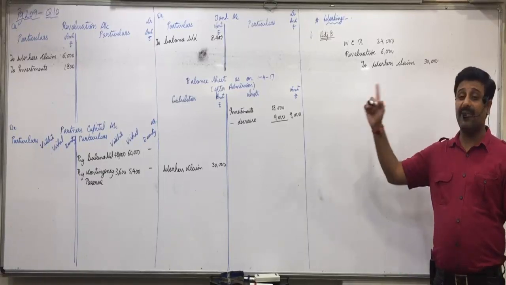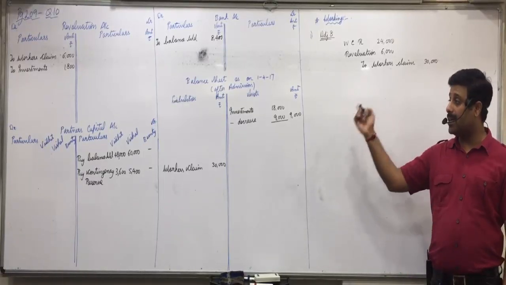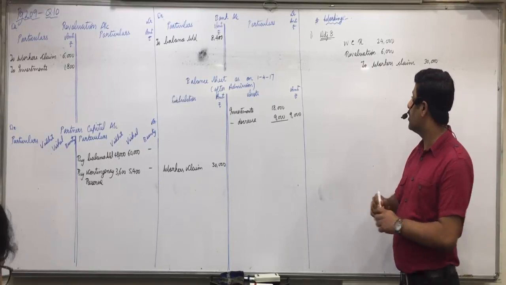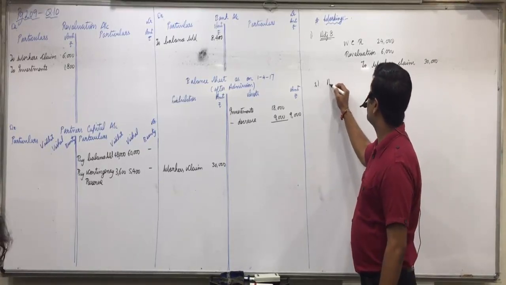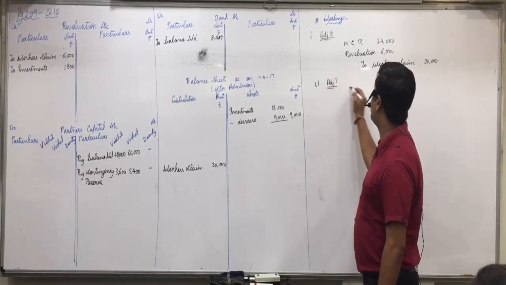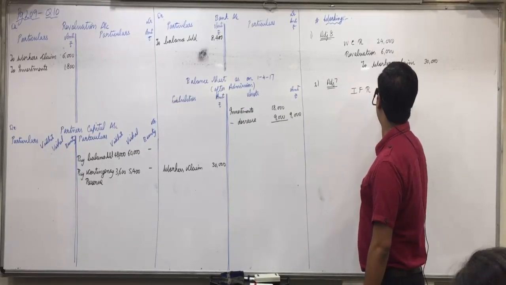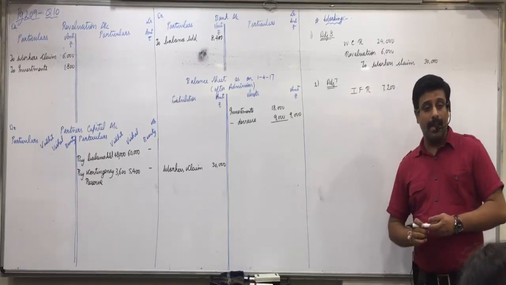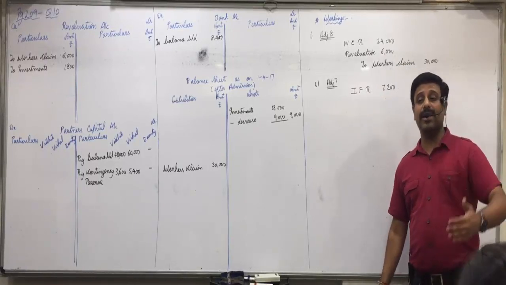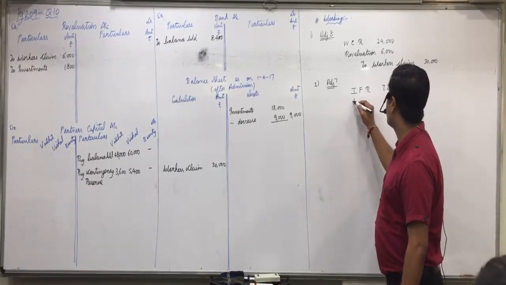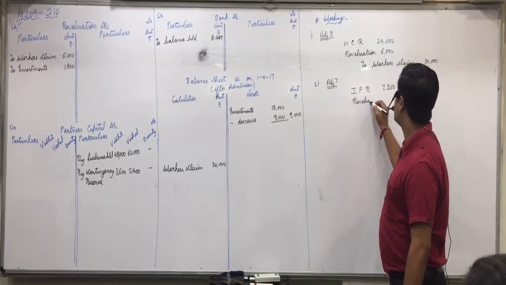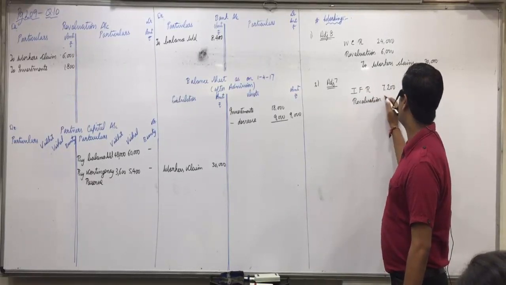7,200 of decrease we take from reserve. 1,800 we take from revaluation. Means here also the journal entry would be investment fluctuation reserve account debit 7,200. How much excess of loss we will take from revaluation account? 1,800.